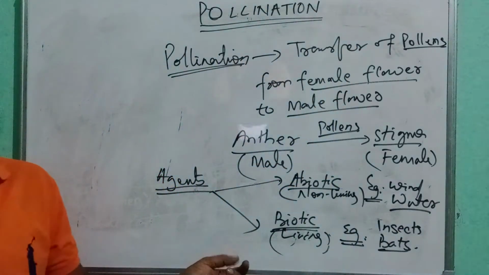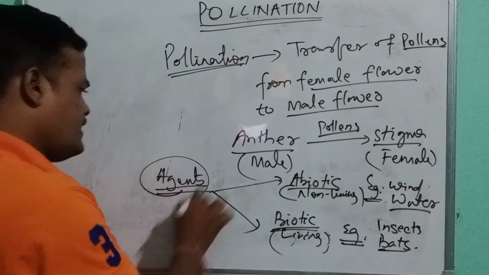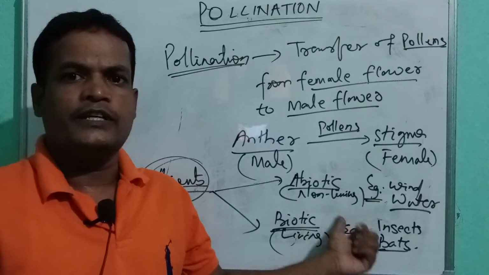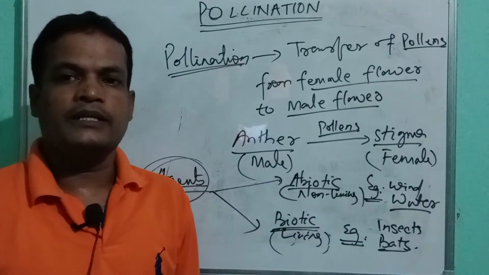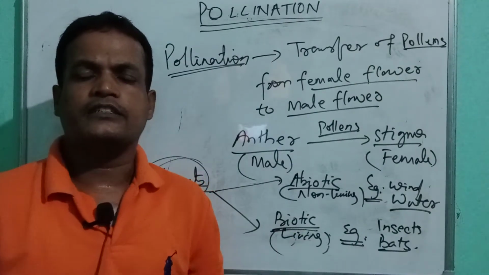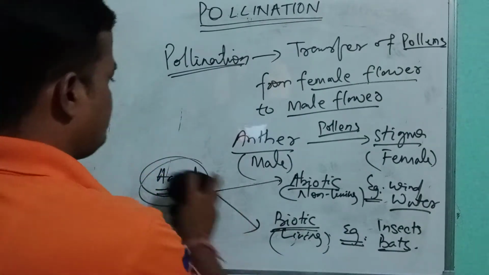These are the agents of pollination. They help in transmission of pollens from anther to stigma, that is, from the male part of the flower to the female part of the flower. Let us discuss the types of pollination.